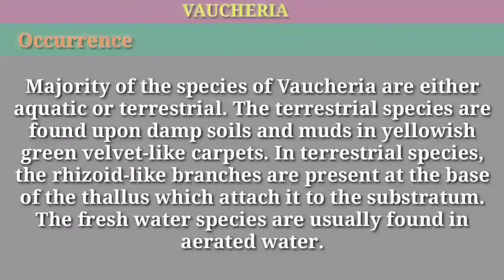Vaucheria occurrence. Majority of the species of Vaucheria are either aquatic or terrestrial. The terrestrial species are found upon damp soils and muds in yellowish-green velvet-like carpets. In terrestrial species, the rhizoid-like branches are present at the base of the thallus which attach it to the substratum. The freshwater species are usually found in aerated water.